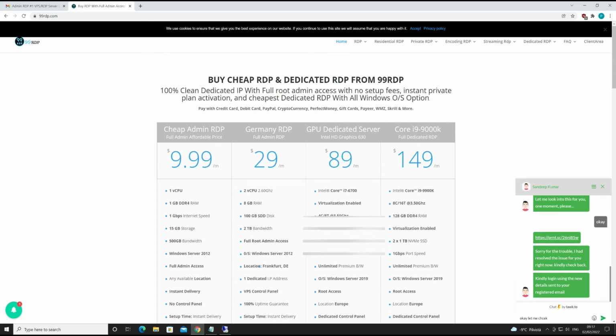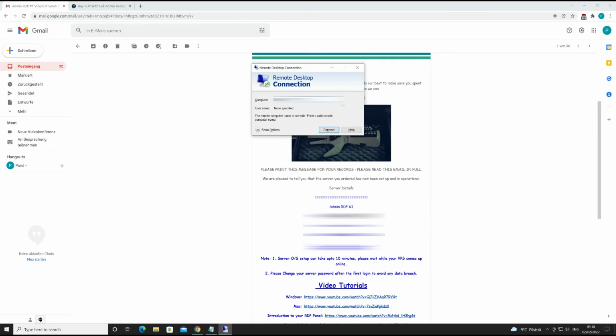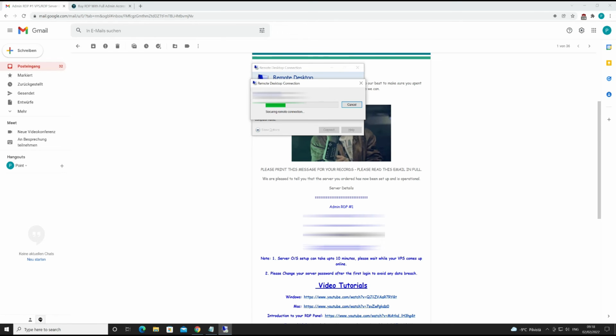As you can see, it's fixed now. Let's check. Now paste your credentials. Let's connect to the server. It's working fine.